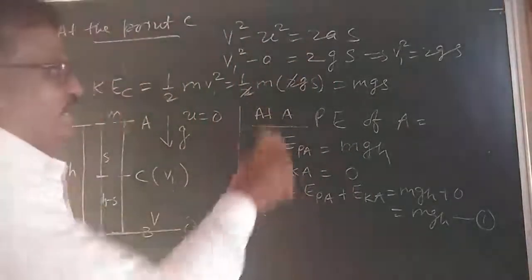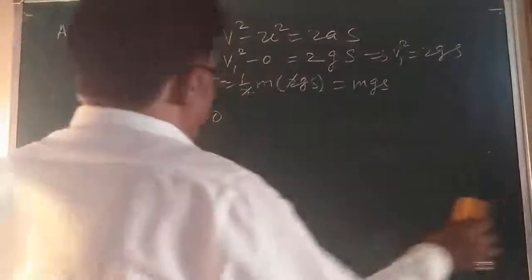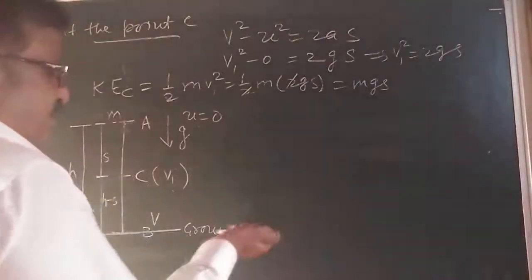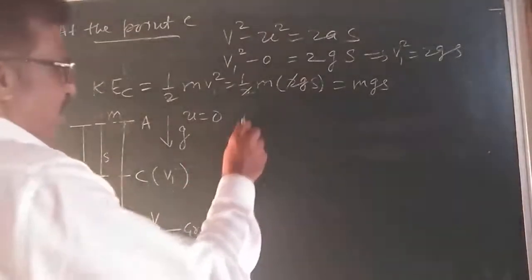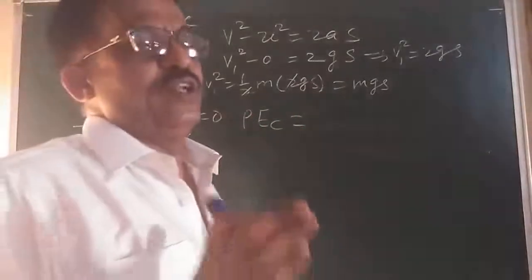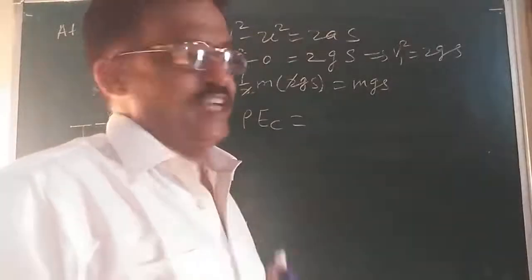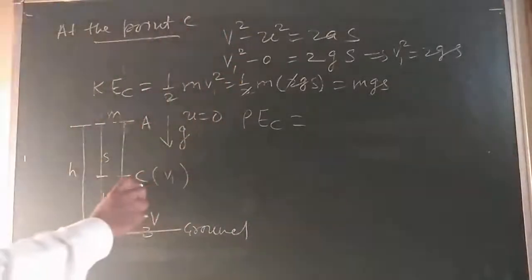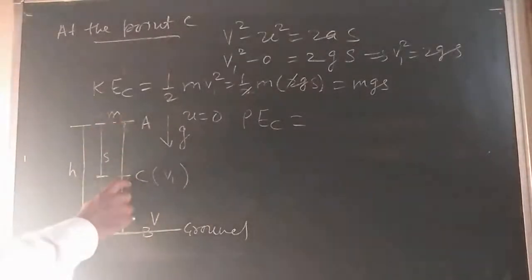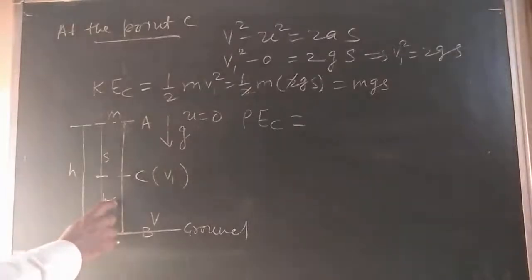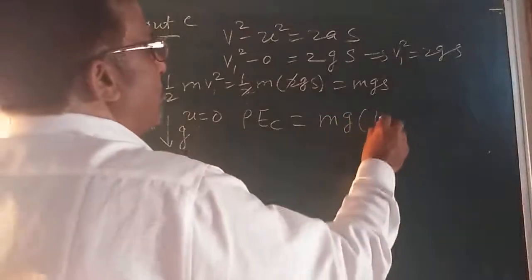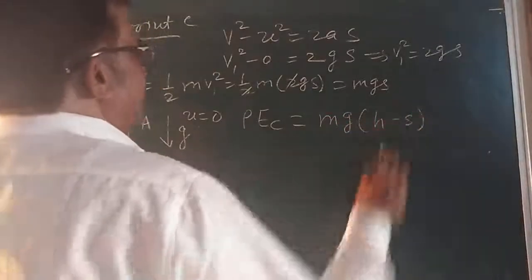Now I can calculate the potential energy. The potential energy at a point C. Who will give the answer? Sir, the formula for potential energy I know. Tell me, that is mgh. Here, from here to here the height is s, and from the ground it is h minus s. So I can write the potential energy would be mg into h minus s. This is the potential energy.